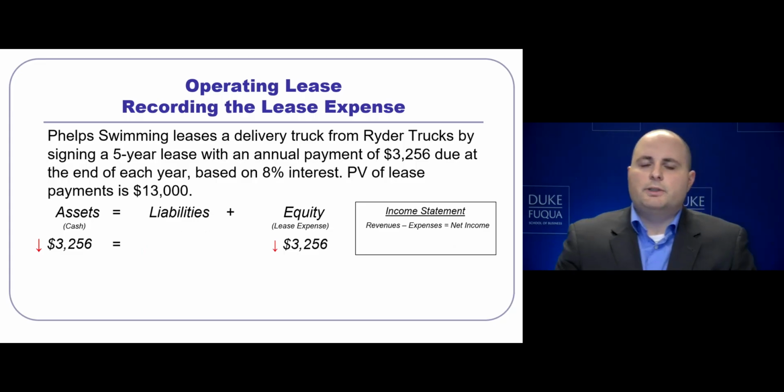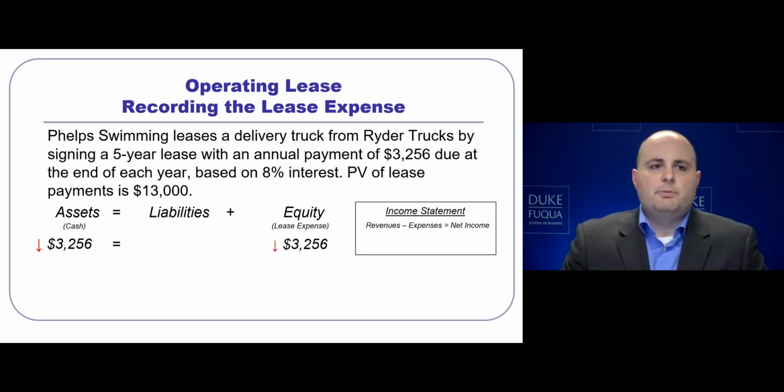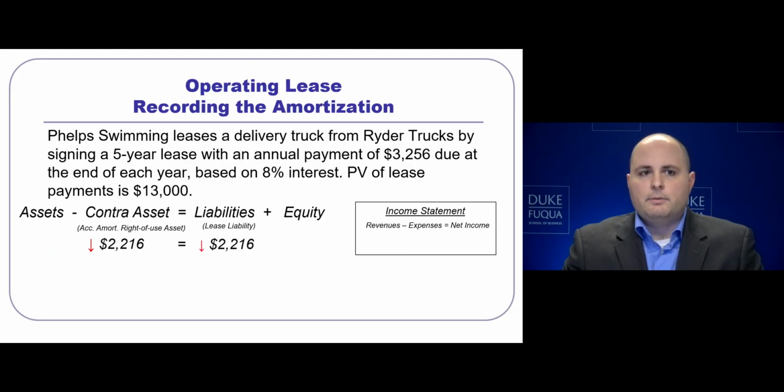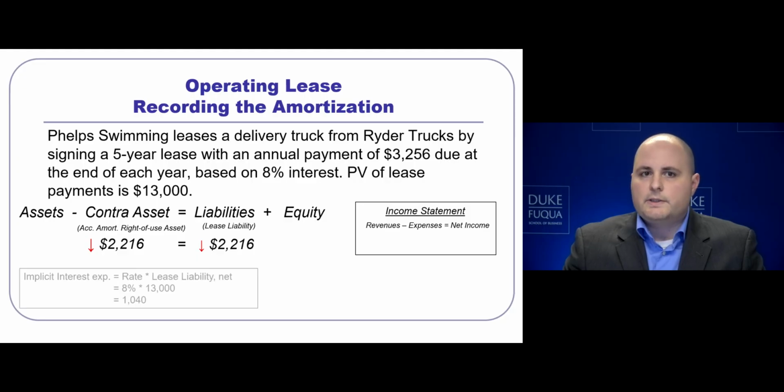Let's first record the lease expense. As mentioned previously, the total cash paid will be the total lease expense. We are not going to separate out interest and amortization expenses. From here, we will have a reduction in the contra asset and the lease liability for the amortized amount of the lease. How do we calculate that?